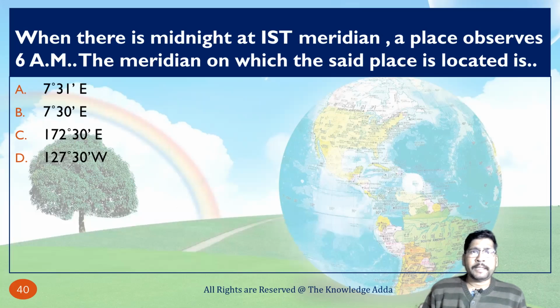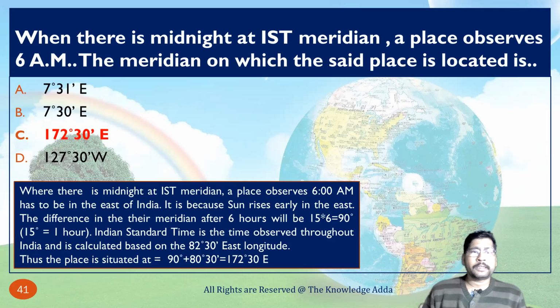When there is midnight at the IST meridian, a place observes 6 a.m. Which is the meridian on which the said place is located? So this is also a very important question. And if there is any type of question like this, we have to use our Indian Standard Time. As we know, Indian Standard Time is based on 82 degree 30 minutes. So here you can see the solution.